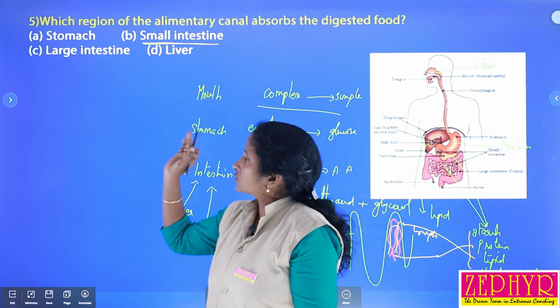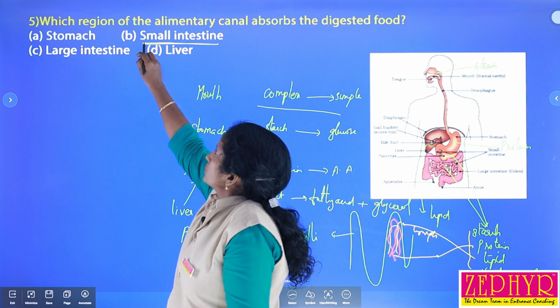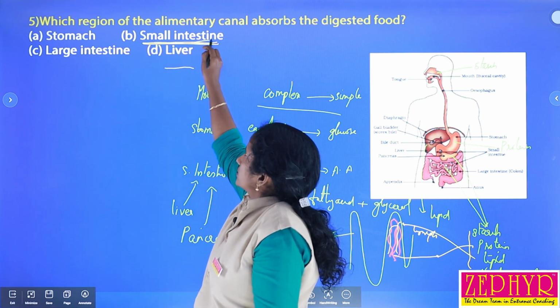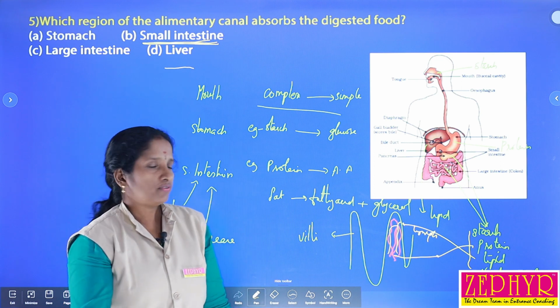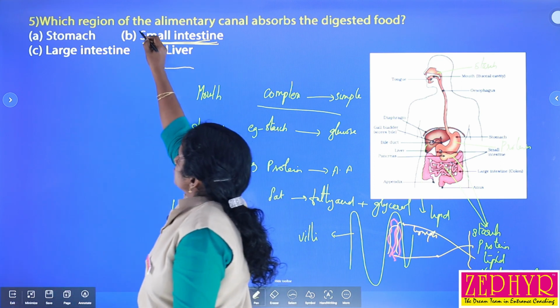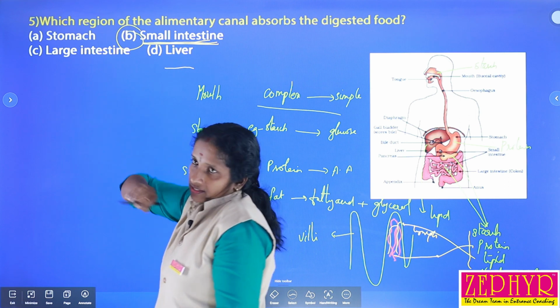That means almost all food materials are absorbed mainly in the small intestine due to the presence of finger-like structures called villi. So we can say this one is the correct answer.